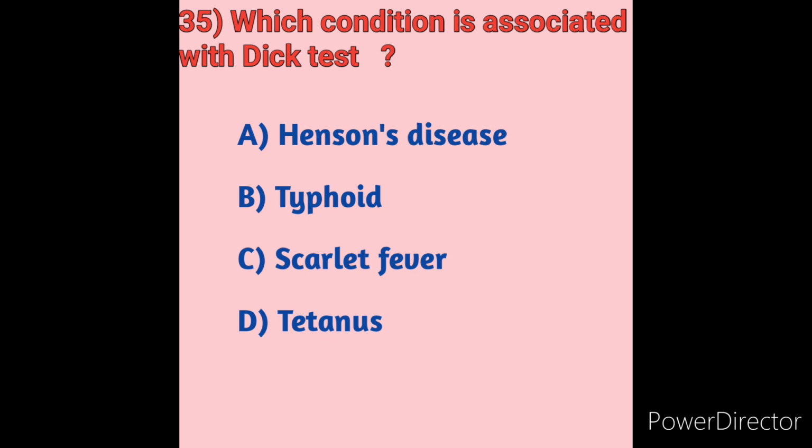The Dick test is a method of determining susceptibility to scarlet fever by injecting 0.1 cubic centimeter of scarlet fever toxin into the skin. A reddening of the skin over 10 mm or 0.4 inches in diameter within about 24 hours indicates lack of immunity to the disease.